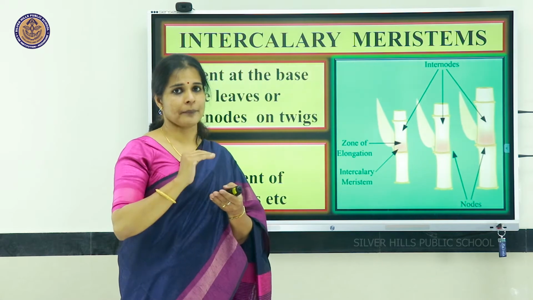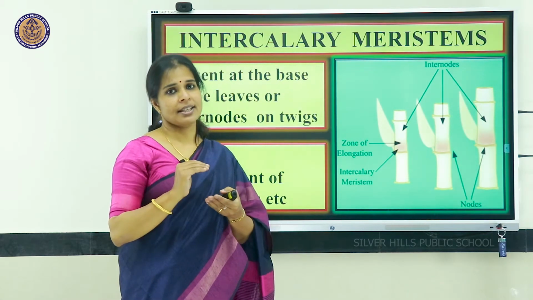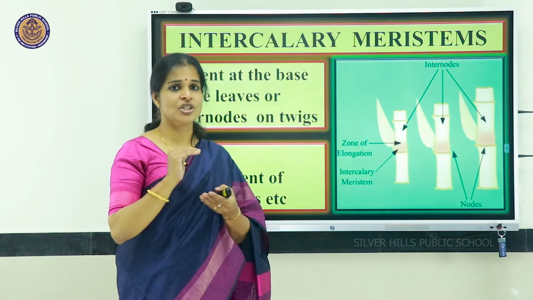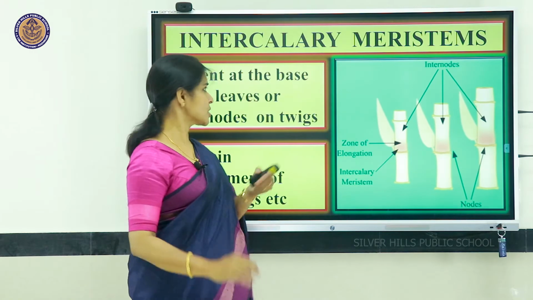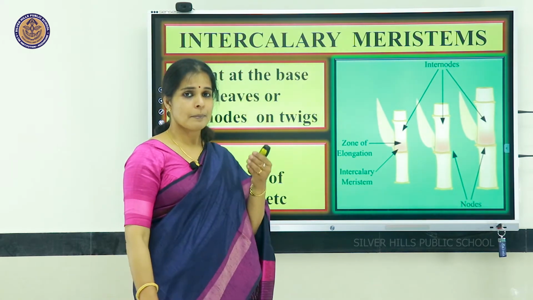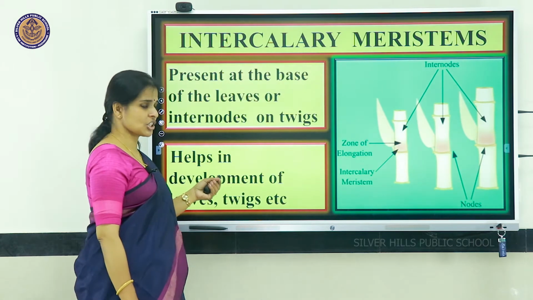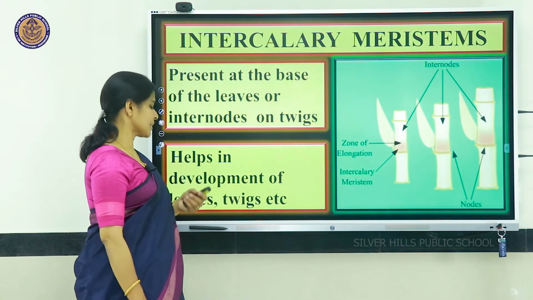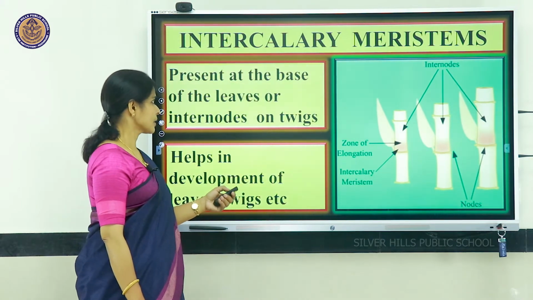How is this possible? There are dividing cells. These cells, a special type of tissue known as meristematic tissue present in the nodal region, we call intercalary meristematic tissue. They help in the development of the leaves, twigs, etc.